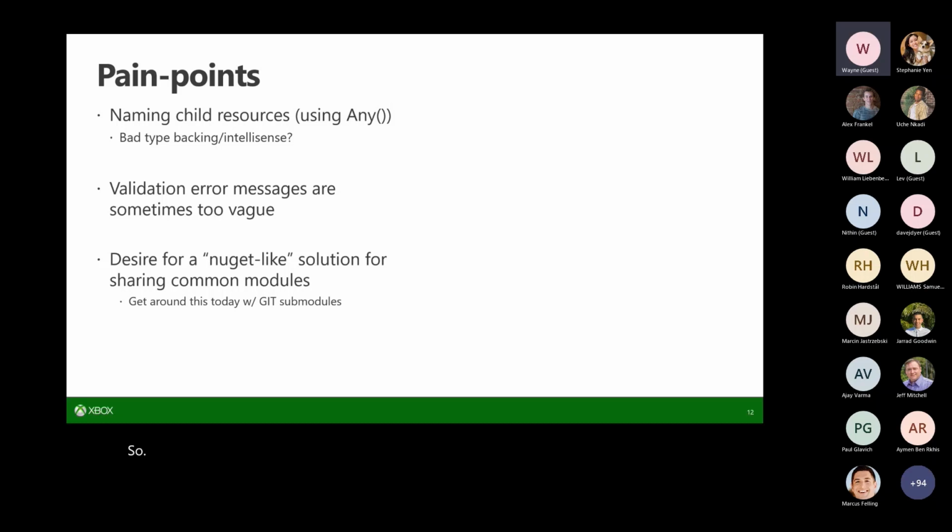The third one, which sounds like it's probably no longer a problem, is that we really needed a NuGet-like solution for sharing our common modules. Like Chad has alluded to, we have these common modules that we needed to have running on all of our services that are in various Git repos. Right now we're just using Git submodules to share, and it works, but it's slightly awkward to set up. If we had some sort of NuGet-like solution, which it sounds like is here now, at least in the private one, we would prefer using that instead.